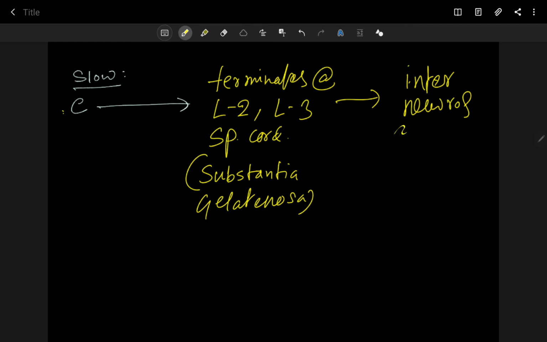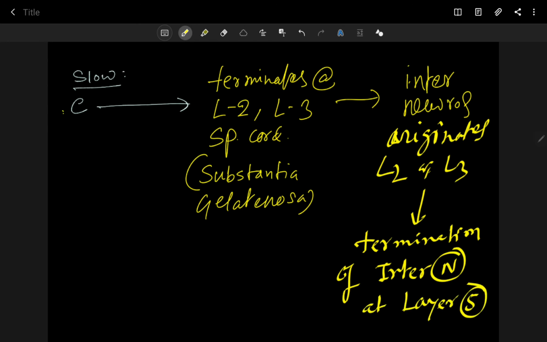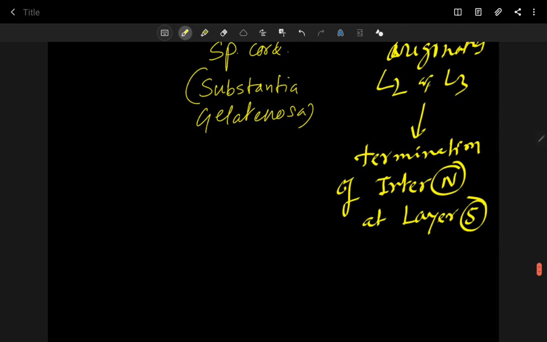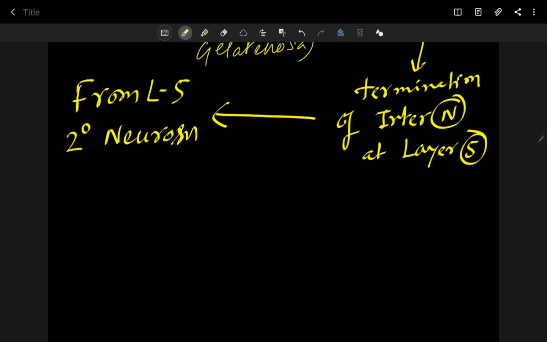Interneurons originate from either layer 2 or layer 3. Termination of interneurons is at layer 5, and then from layer 5 the second order neurons originate.